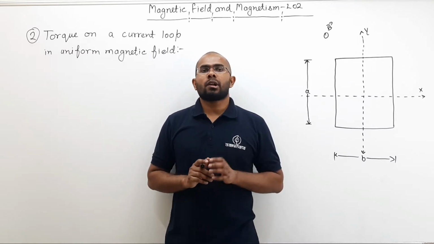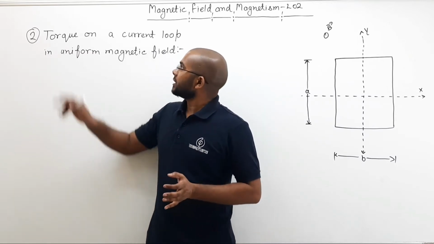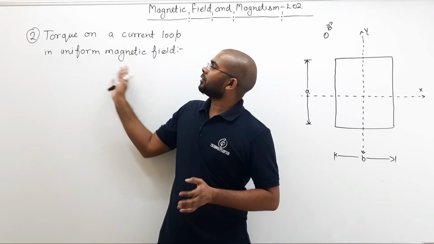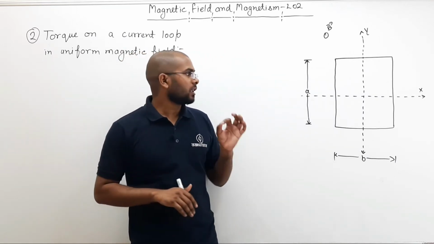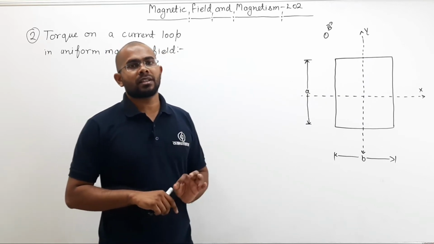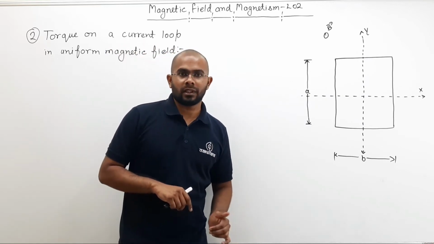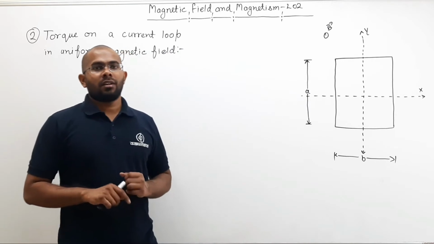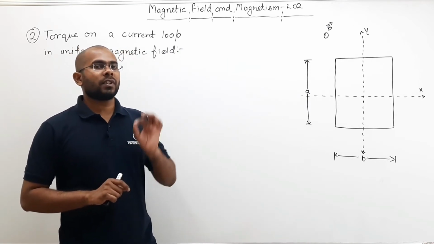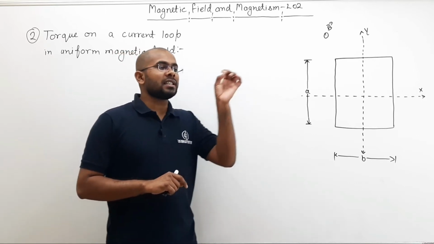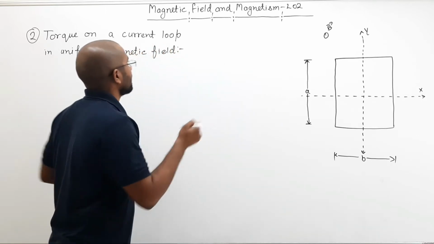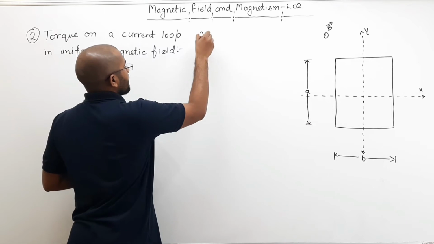So now let us talk about the next topic, that is torque on a current loop in a uniform magnetic field. Meaning, what happens if a current carrying loop is placed in a uniform magnetic field. In the previous section, we talked about how a current carrying straight wire placed inside a uniform magnetic field experiences force.